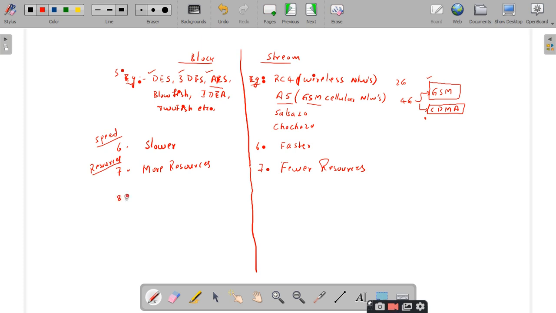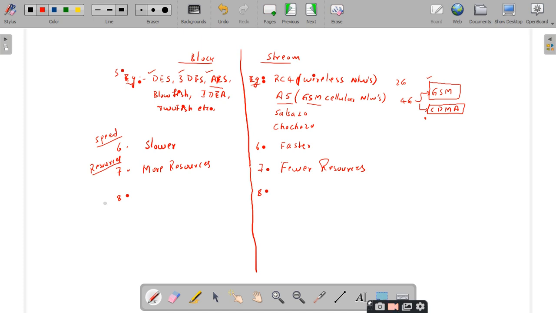And the last one, which is not that important, but please keep it in mind. It's not important to put it on paper. If you remember it, you can put it on paper. Otherwise, it's not important. But the remaining 7 points which I have explained are important. You should at least write these 7 points whenever a question on the differentiation of block and stream ciphers is given.